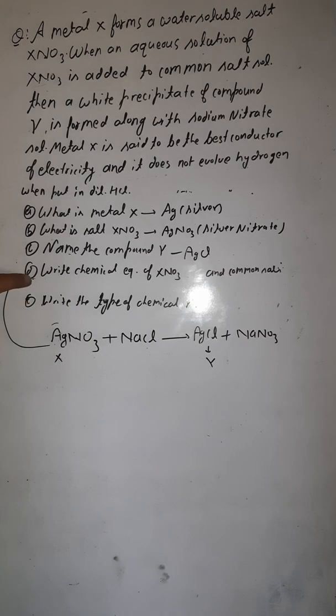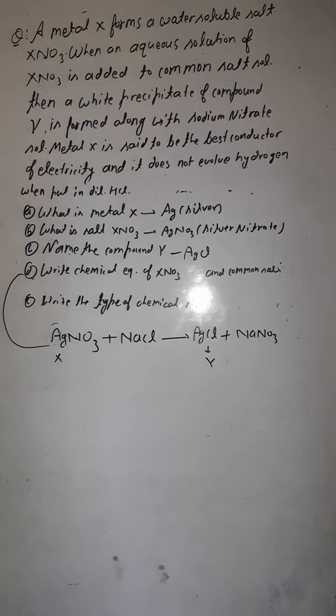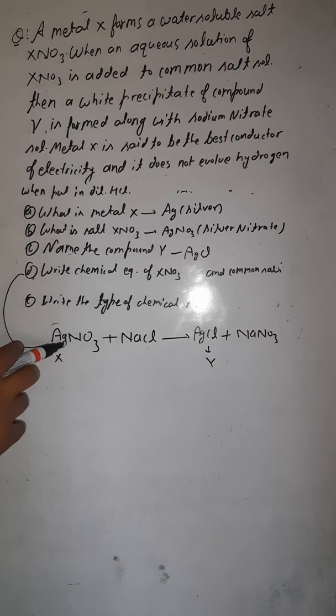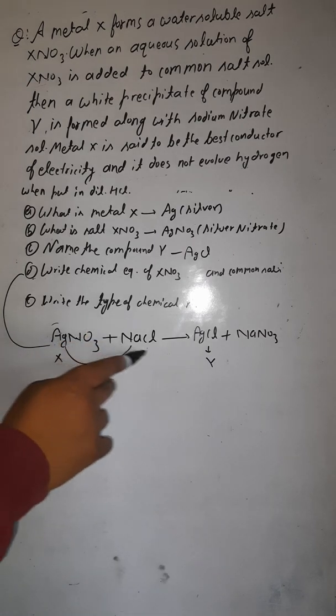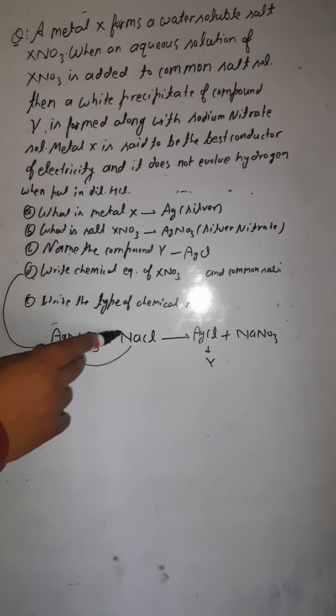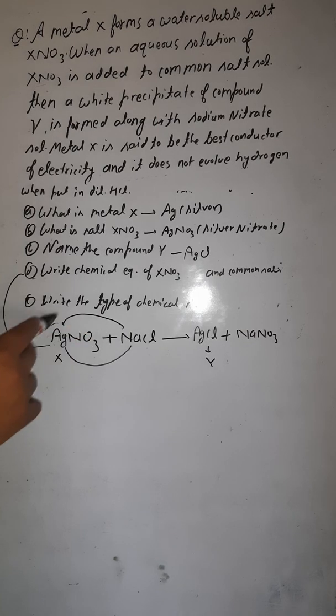Now the last one: write the type of chemical reaction. Which type of chemical reaction is taking place? If you could see, Ag is displacing Na and taking the place of Na, becoming AgCl. Similarly, Na is taking the place of Ag and becoming NaNO3.